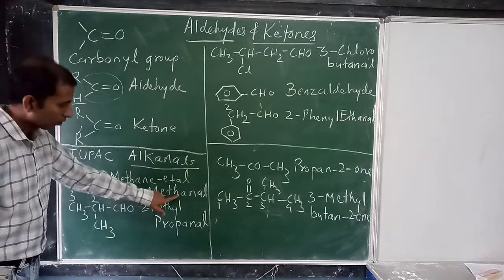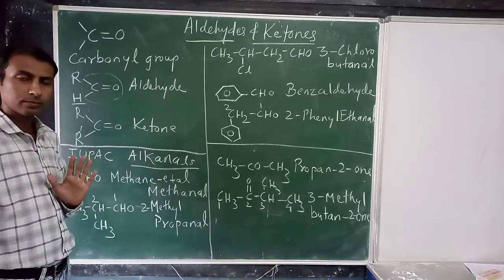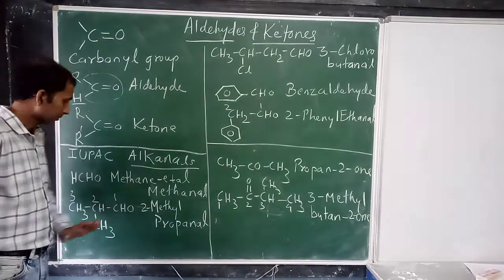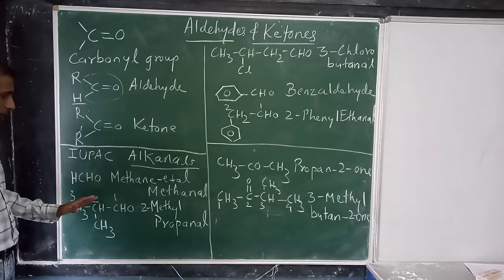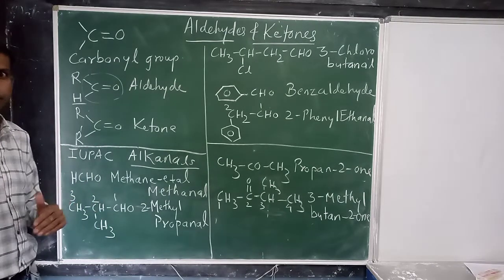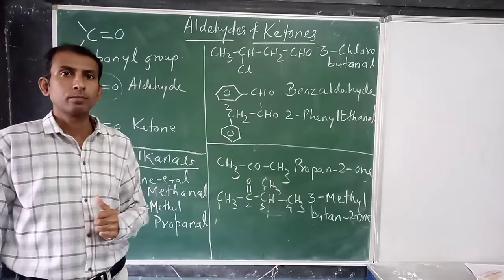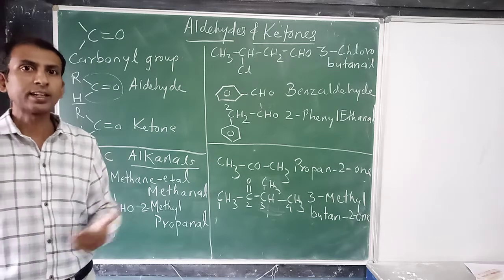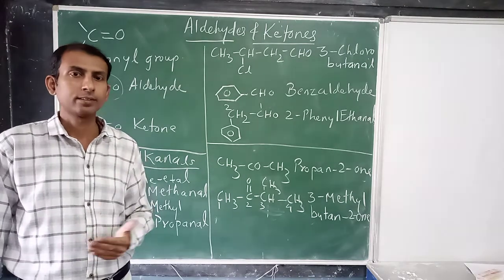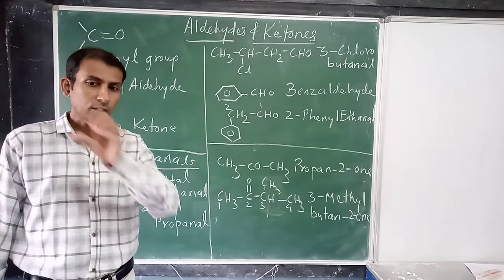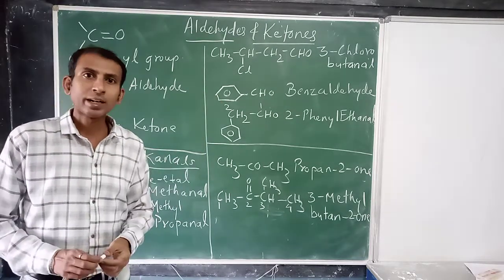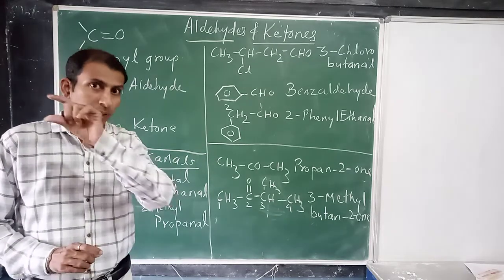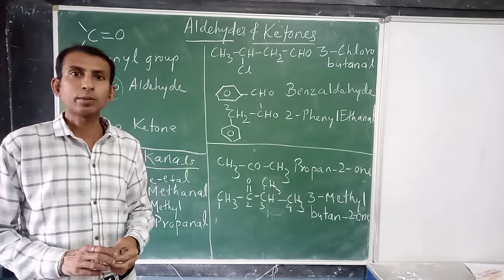So what you will get here now? Methanal. That is alkanal. Okay, so methanal. If two carbon atoms are there, ethanal. But when the carbon atoms are increasing in number in an aldehyde, you have to select the longest chain of the carbon atom which will contain CHO group, and you start numbering the carbon chain.